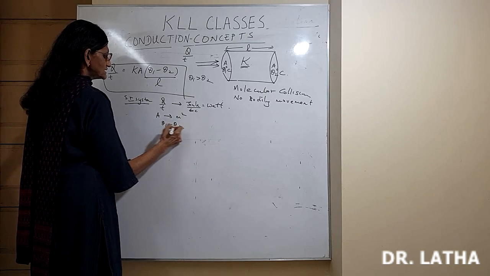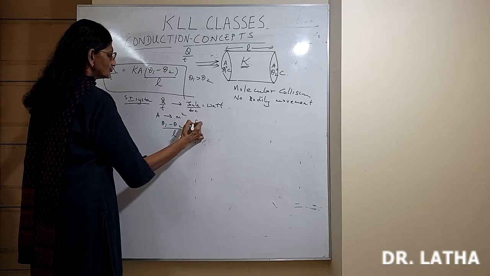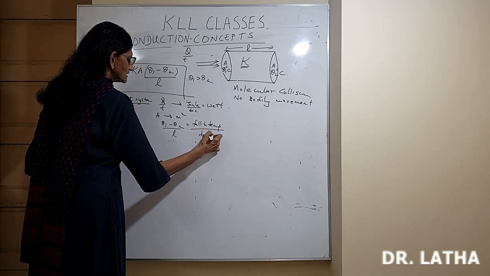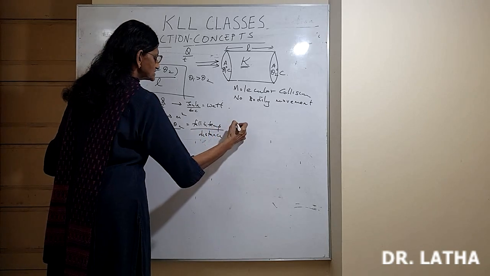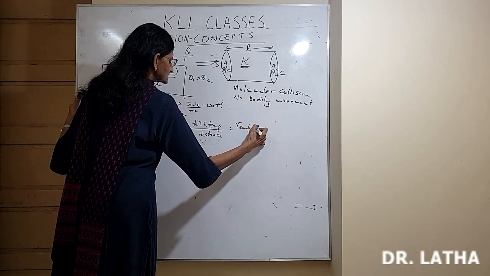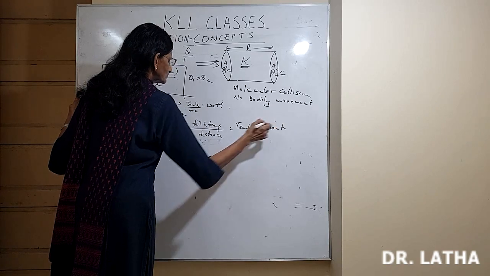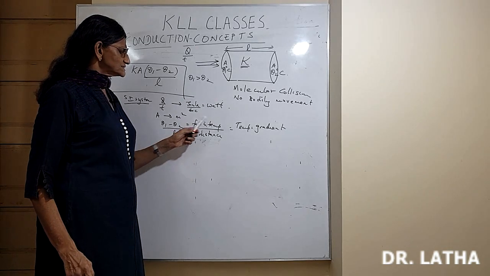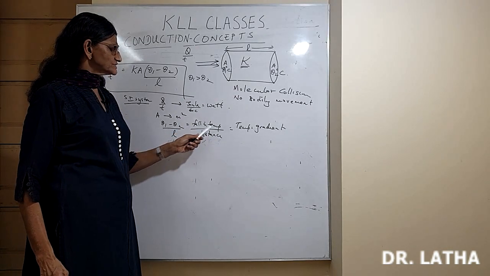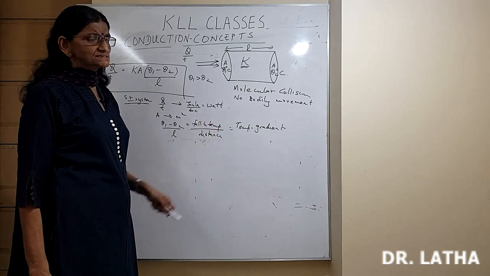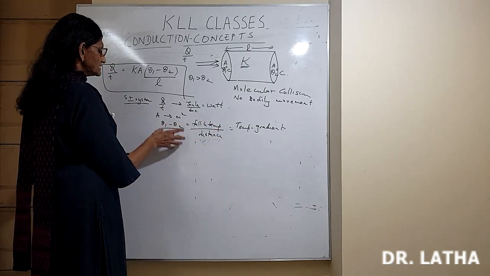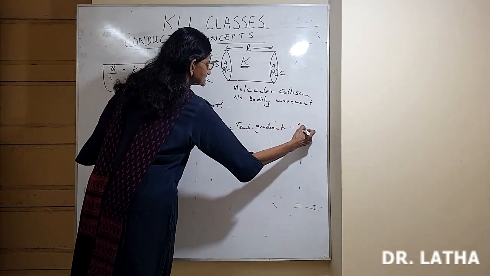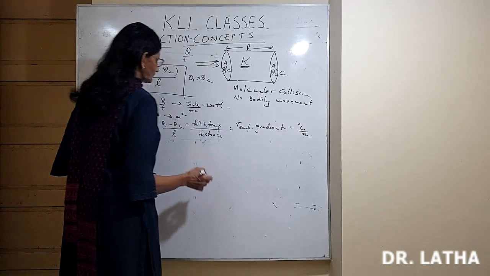Theta 1 minus theta 2 divided by L is the fall in temperature divided by distance. Fall in temperature divided by distance is called temperature gradient. We know difference in velocity by distance is velocity gradient. Similarly, difference in temperature divided by the distance over which that temperature difference comes is temperature gradient. So this, theta 1 minus theta 2 by L, is the temperature gradient. So that is degrees Celsius divided by distance in meters.